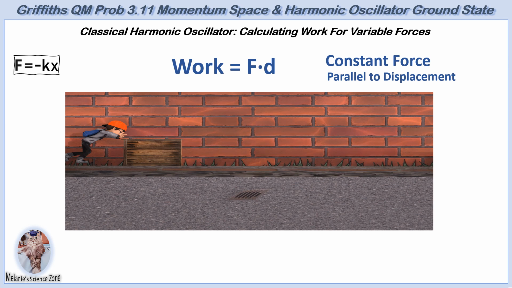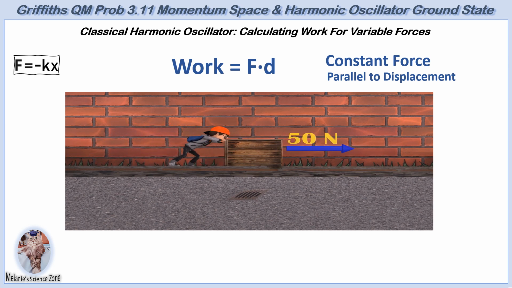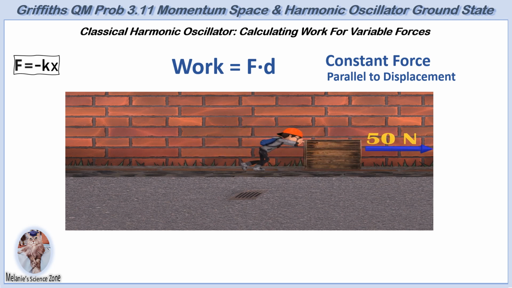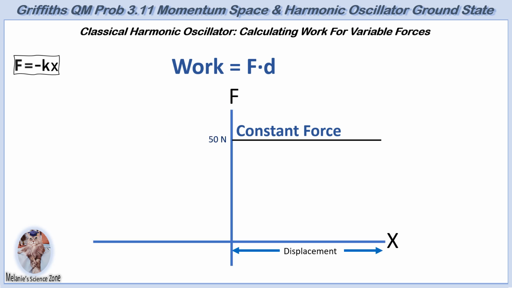Initially, there is acceleration as the object is brought from rest to a constant velocity. Once the object is moving at a constant velocity, the applied force exactly equals the frictional force. The frictional force equals mu mg and remains constant. M is the mass of the object, g is the acceleration due to gravity, and mu is the coefficient of friction between the surfaces. The coefficient of friction is determined experimentally and depends on the materials involved. The force remains constant if there is no acceleration or changes in the surface properties.